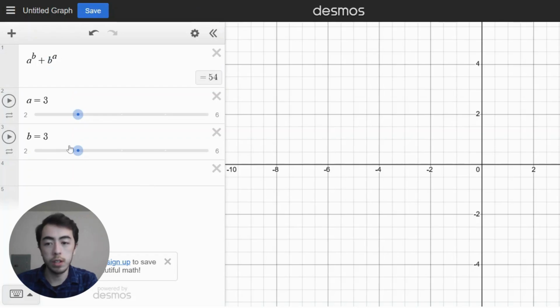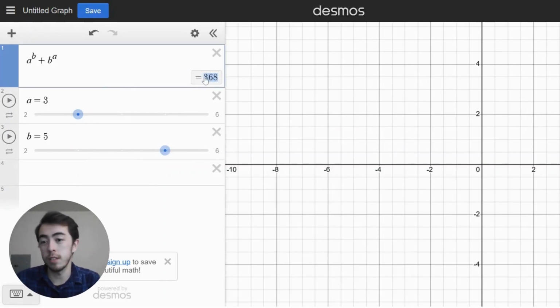So b equals 3 doesn't work. B equals 4 doesn't work because it's odd, and it's also above 100 already. So for many reasons, I don't even need to check 5 and 6. 6 because it's too big, and even, and I guess I should have checked 5 based on the fact that it would have produced an even answer, but it's already too big. It's over 100. So when a is 3, none of these work.